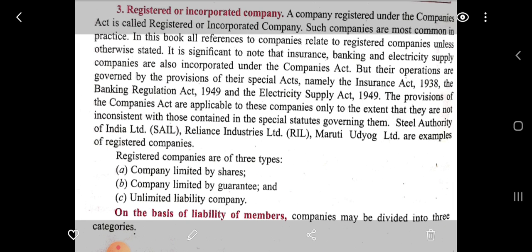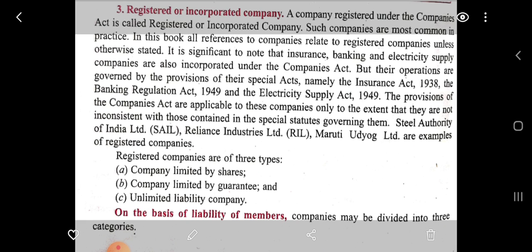It is significant to note that insurance, banking and electricity supply companies are all incorporated under the Companies Act, but their operations are governed by provisions of their special acts named Insurance Act 1938, Banking Regulation Act 1949 and the Electricity Supply Act 1949. So these companies are registered under the Companies Act, but separately they act as per their special act.